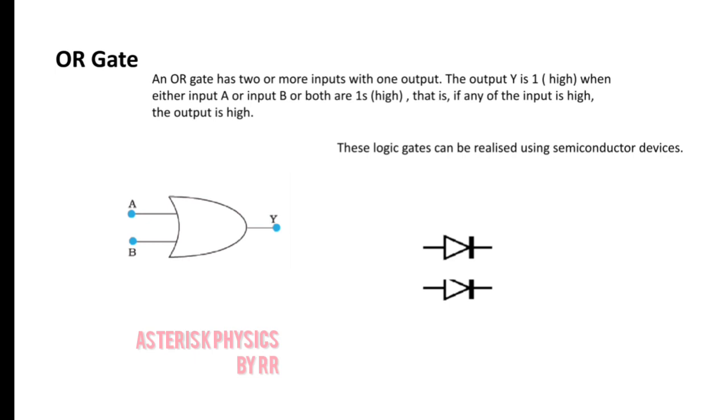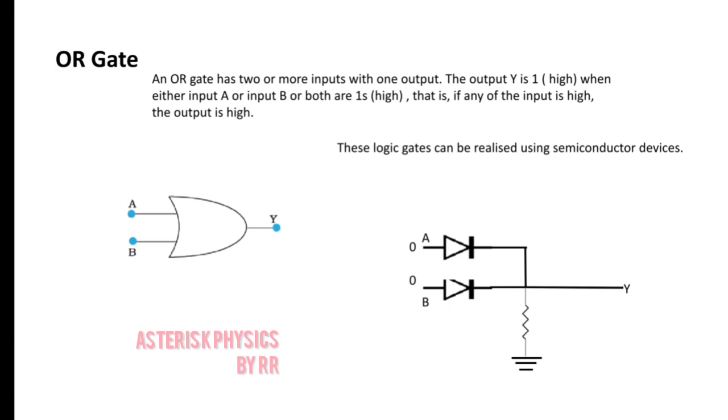For that, we require two diodes and a load resistor. Now give the connections as shown in the figure. One end of the load resistance is earthed, where we have the zero potential. A and B are the two input terminals, and Y is the corresponding output terminal.